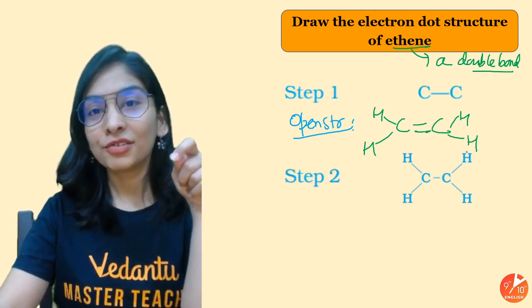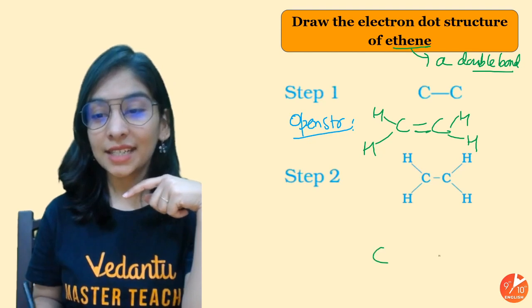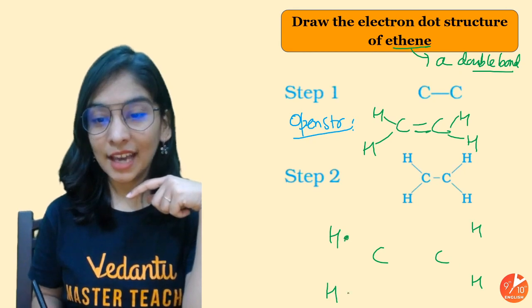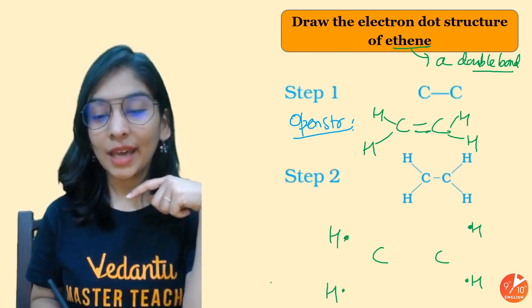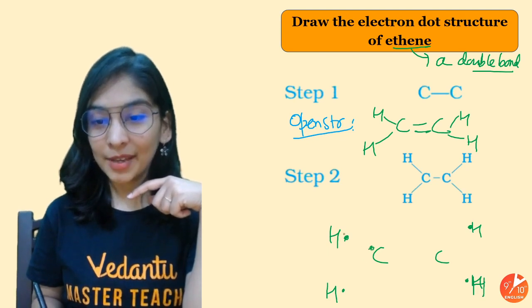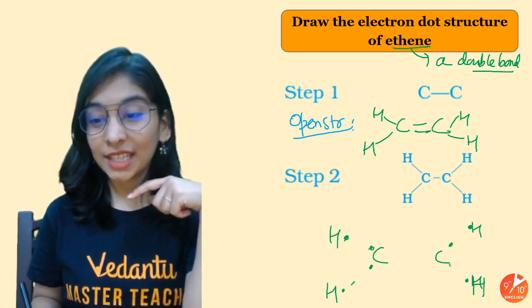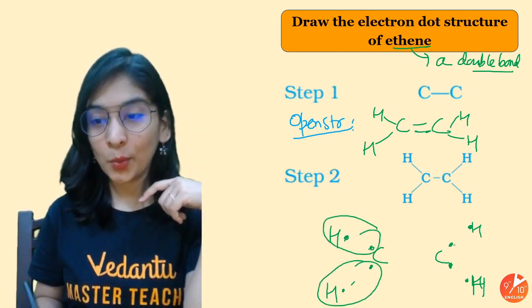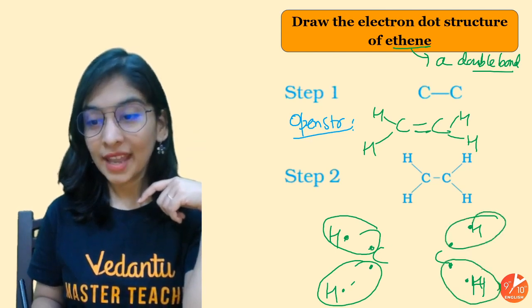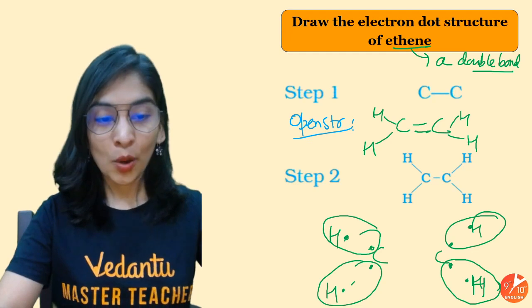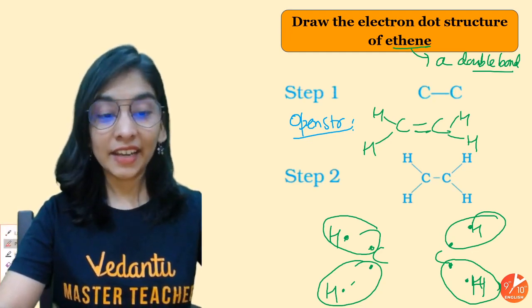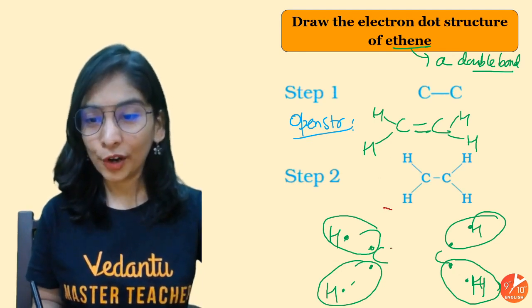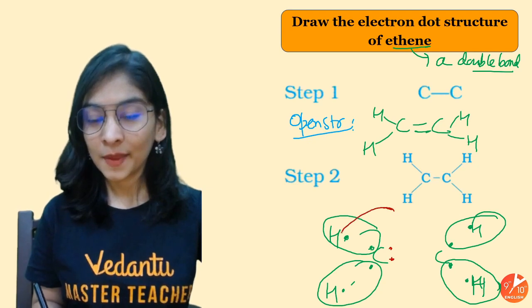And how to draw its electron dot structure? Very simple. You just imitate the structure. I'll draw it like this. I will see how they are making bond, writing their valence electron, and for this carbon, I'm writing on this side, so that my diagram will look neat and clean. Hydrogen sharing 1 electron, that's what we needed. And carbon is our master. Carbon is like whatever you are sharing, I'll share equally, because equality is good. So carbon is like, I'm having 4 of mine. 1, 2, 3, 4, 5, 6.